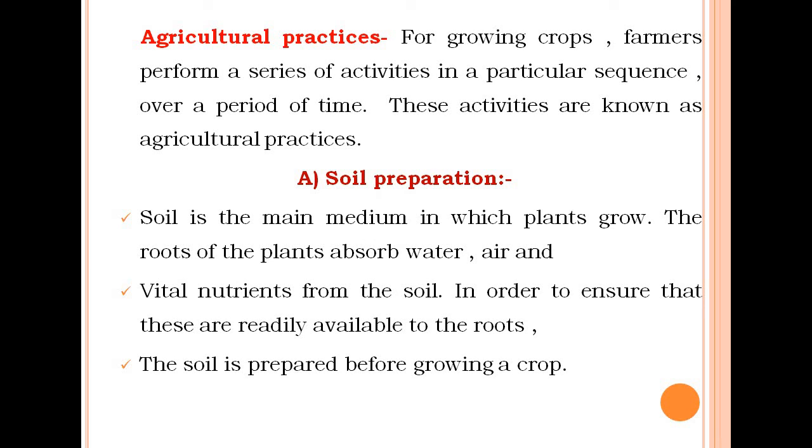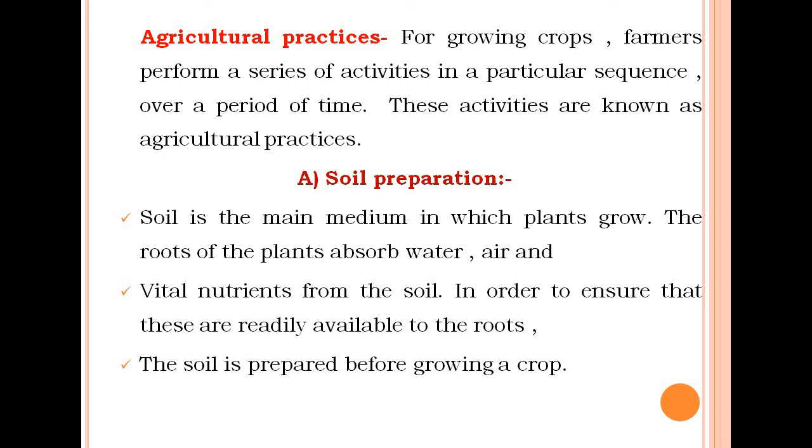Now, we have come to know about the agricultural practices. So, first of all, we will see the first process, which involves soil preparation. Soil, we know, is the main medium in which plants grow. The roots of the plant absorb water, air and vital nutrients from the soil. In order to ensure that these are readily available to the roots, the soil is prepared before growing a crop.